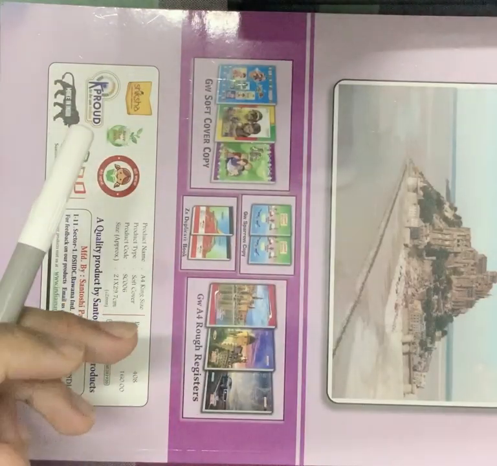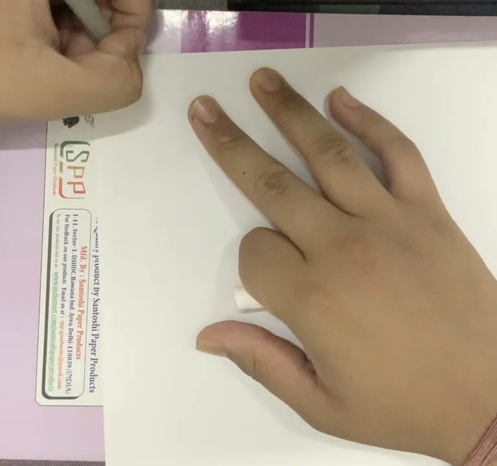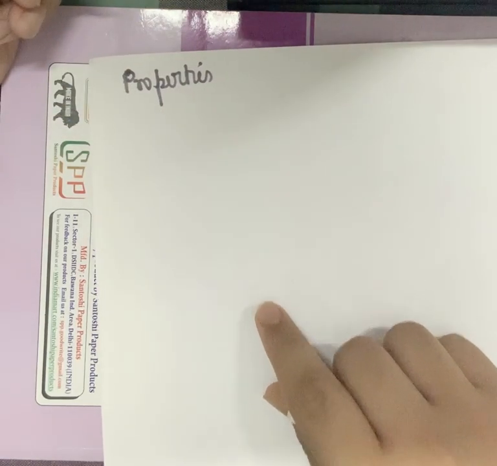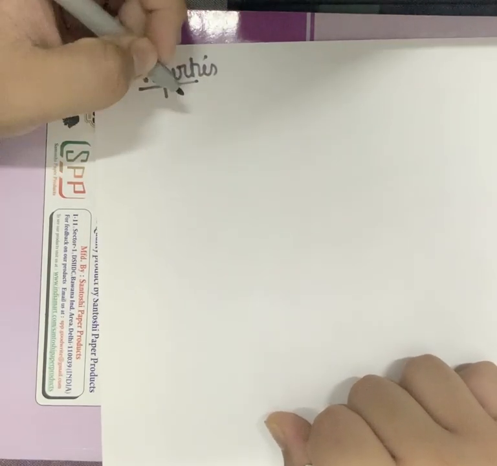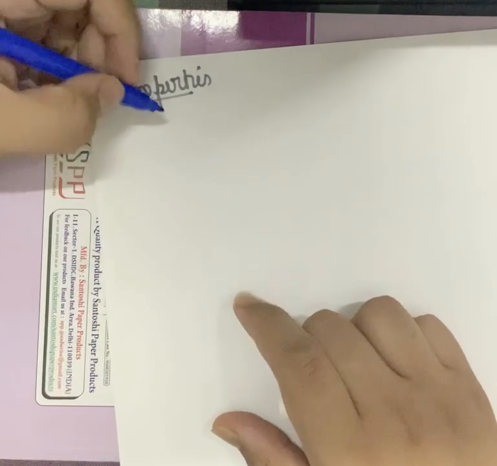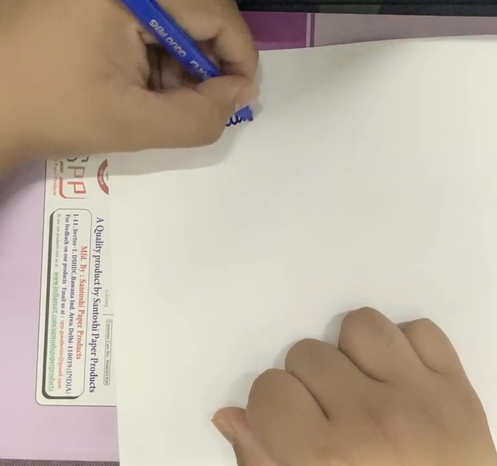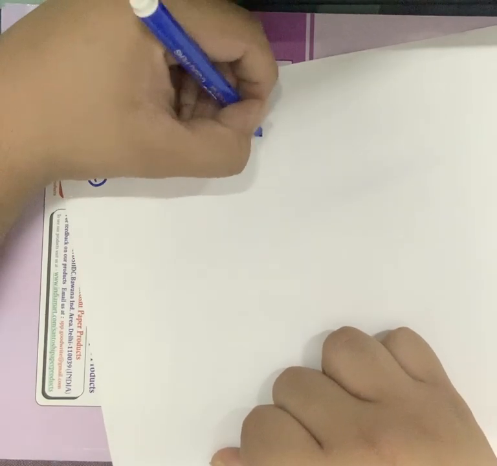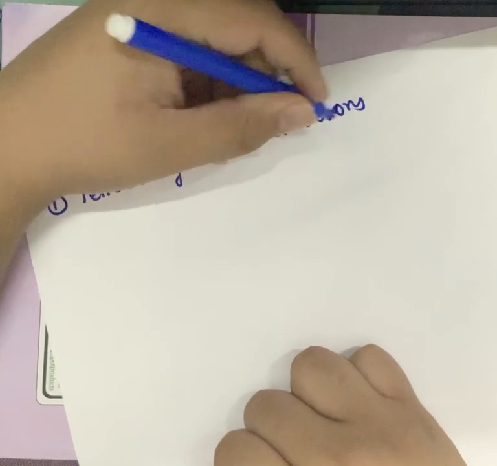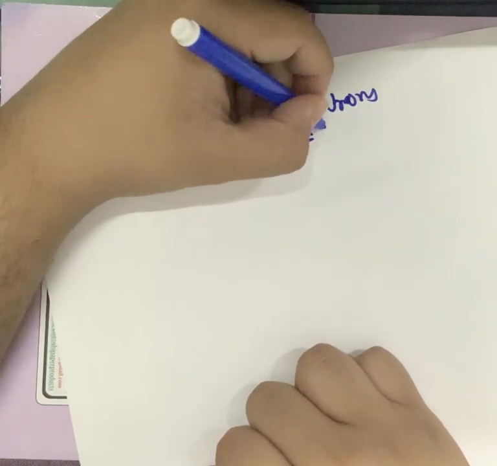Now moving to 2 properties of carbon which make it the father of organic chemistry, the originator of organic chemistry. There are 2 properties. The first property is tetravalency. Tetravalency means it has 4 valence electrons. The number of valence electrons in this case will represent the valency. So the valency of carbon is 4.